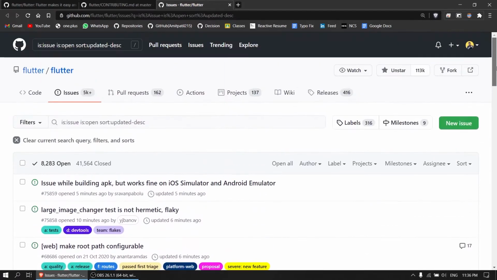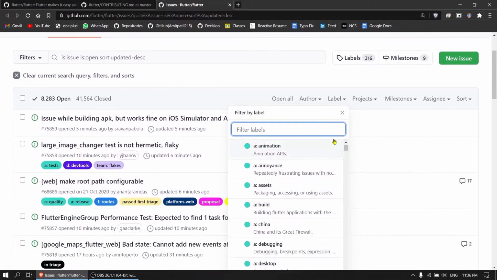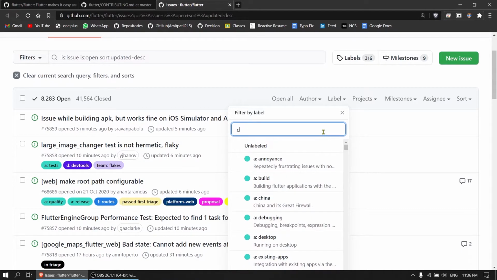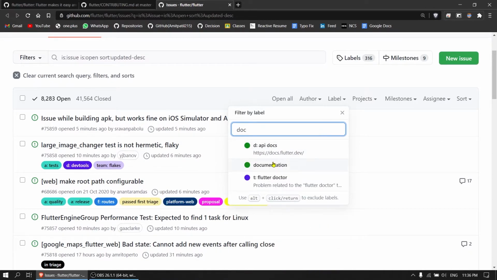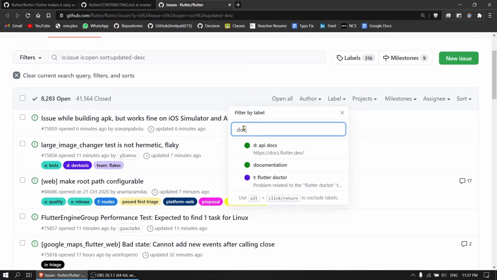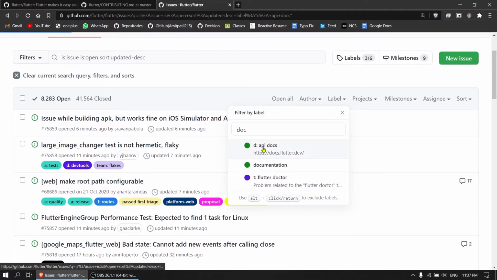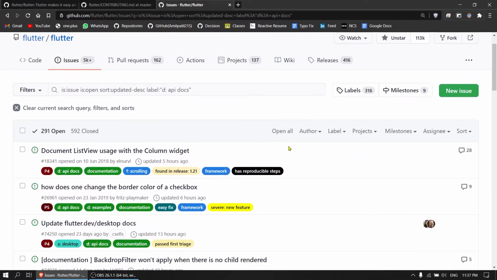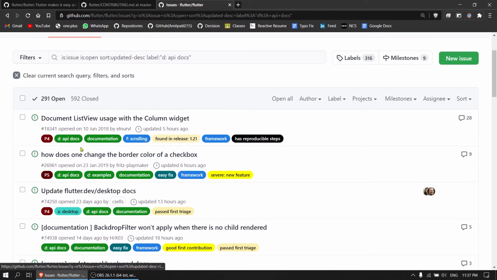Let me show you some of the beginner-friendly labels you can work on. We have docs, for documentation. These two tags stand for the API documentation which we have on flutter.dev. You can improve it, and for that these labels are added. You should check them out. Let's talk about how we can fix the documentation. Let me choose this label and filter our issues, and we get all the issues related to documentation.